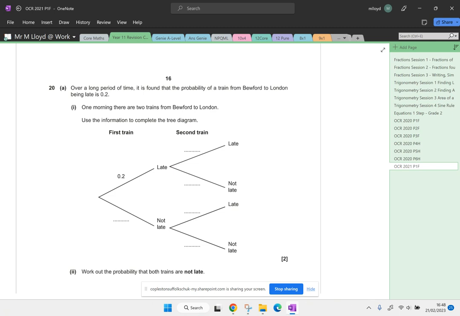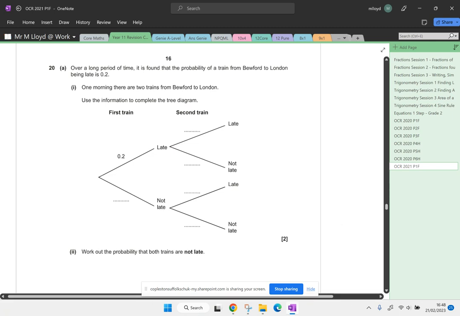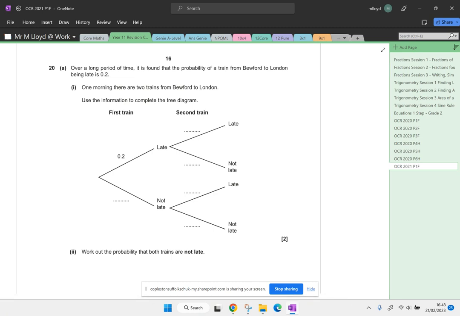Okay, we're going to finish off this paper starting off with question 20. Over a long period of time, it's found that the probability of a train from Beaufort to London being late is 0.2. One morning, there are two trains. Use the information to complete the tree diagram.